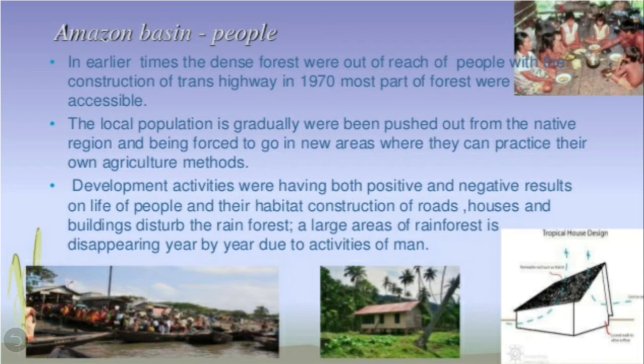So day by day, year by year, as development was taking place, it had both positive and negative effects on the life of people, as well as the construction of roads, houses, buildings. It disturbed the rainforest because the forest has to be cleared for the construction of roads and building of houses. So the forest was disturbed and large areas of rainforest are disappearing year by year due to activities of men. So children, large areas of this forest are disappearing year by year due to activities of men.